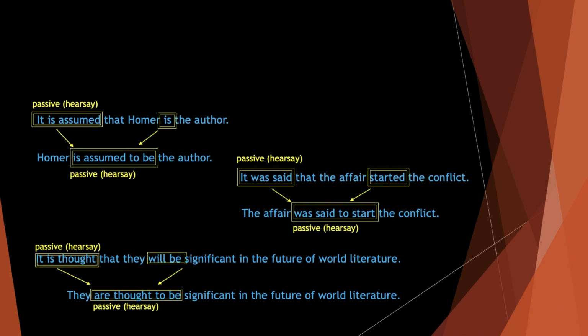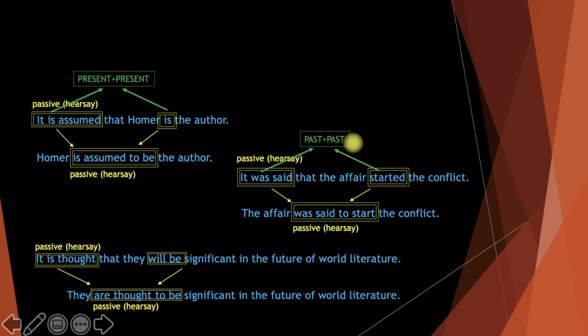So how is this possible? Let's go back to the first example. If both sides are in present, I can change is into to be here, okay? Or if both sides are in the past, as in here, I can add to verb 1 here. I don't say started, I can say to start, okay?